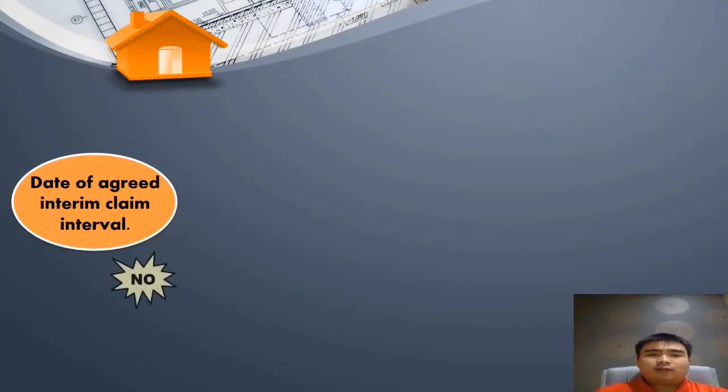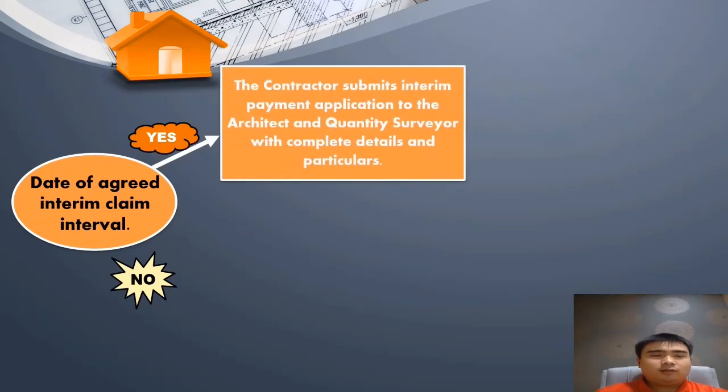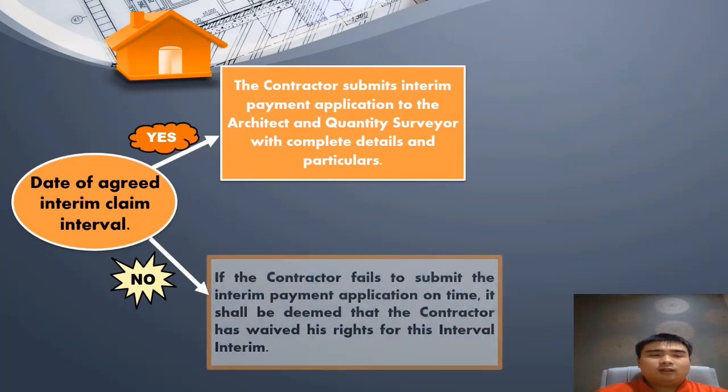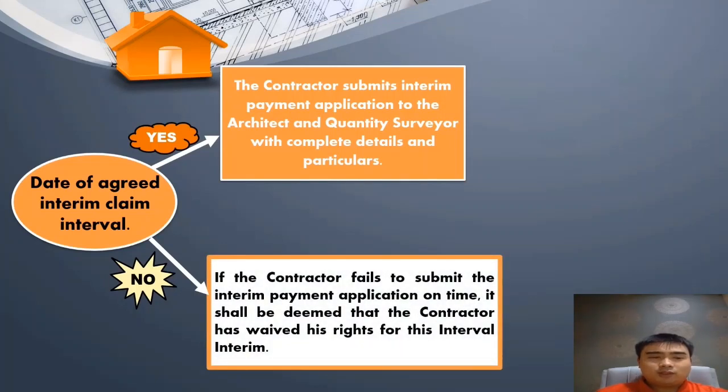The contractor must submit a payment application at the interim pay interval stated in the appendix, with complete details and particulars, to the architect and QS based on PAM 2018 clause 30.1. If the contractor fails to submit a payment application, it shall be deemed that he has waived his right to the issuance of the interim certificate for the relevant interval.